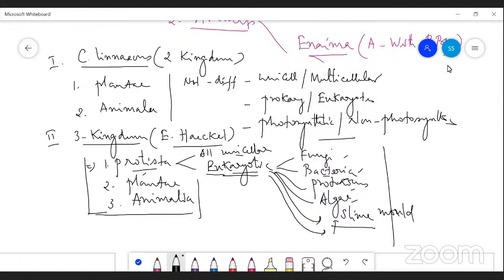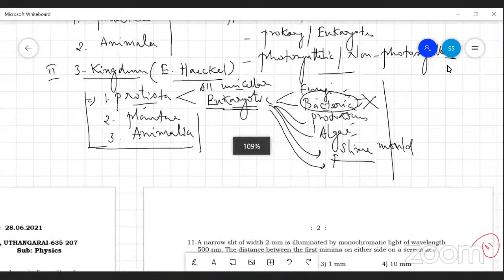But what are the defects or demerits of this system of classification? Bacteria are primitive organisms. Here the true nucleus is absent, so they come in the category of prokaryotes, but Ernest Haeckel kept them among the eukaryotes. So this is a drawback of this system of classification. That is why the four kingdom system of classification evolved. So these are the four kingdoms.